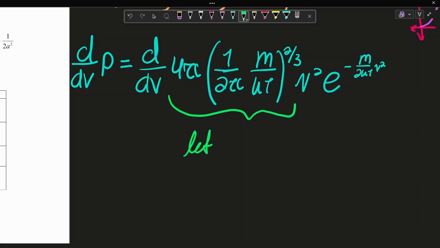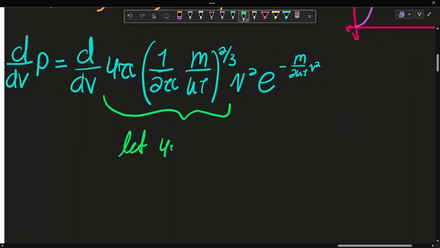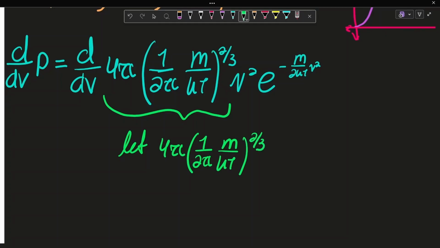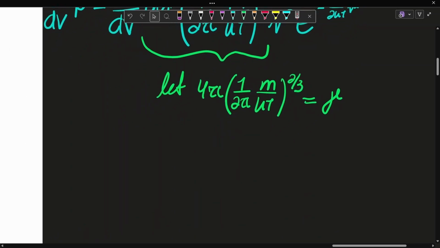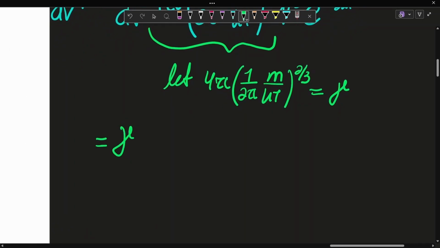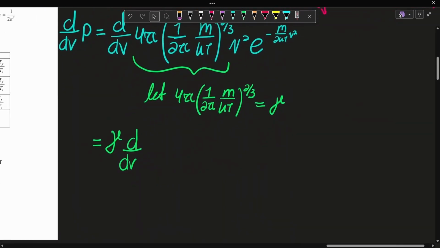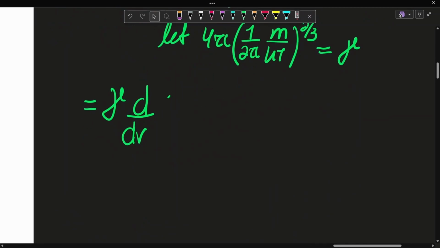So I'm going to say, let 4 pi times (1 over 2 pi) (m over kT) to the 3/2 equal, every letter is used in physics, gamma, just to be arbitrary. Then d over dv, and since constants can come out when differentiating, we can do this: v squared e to the negative.